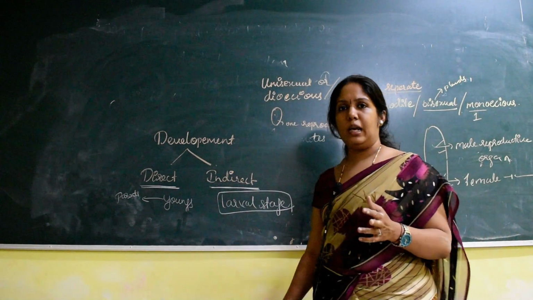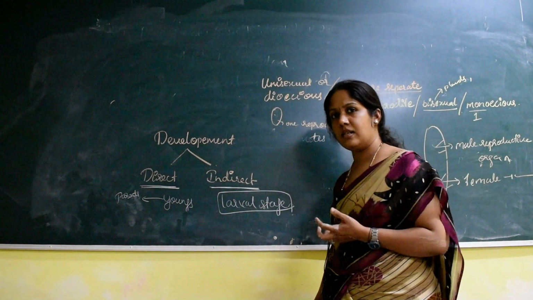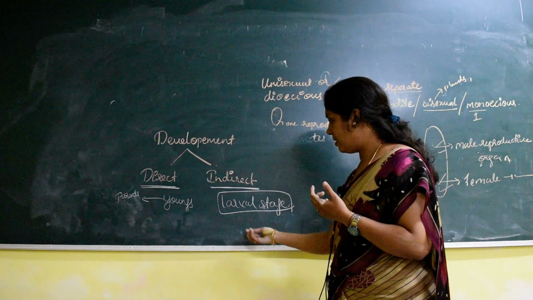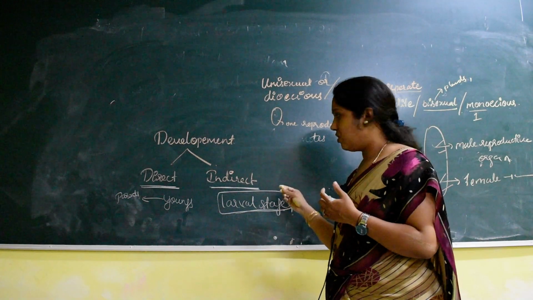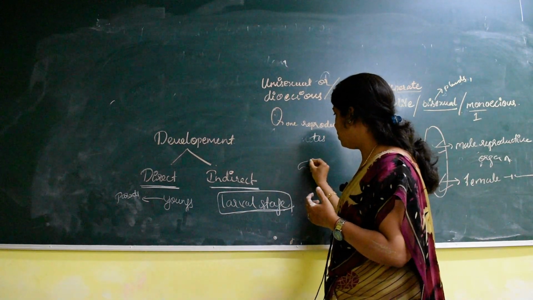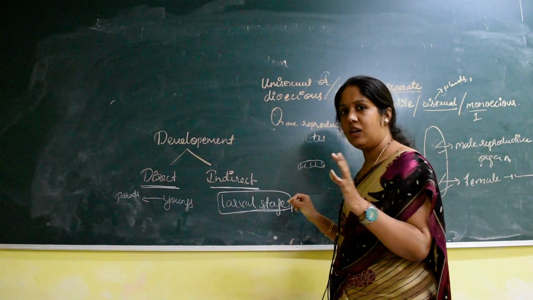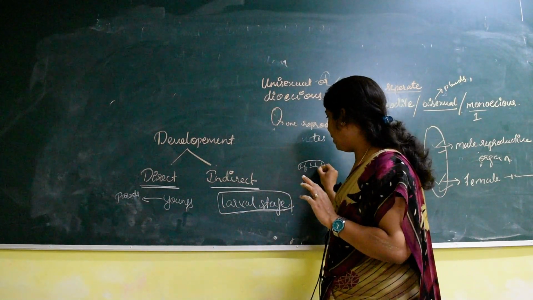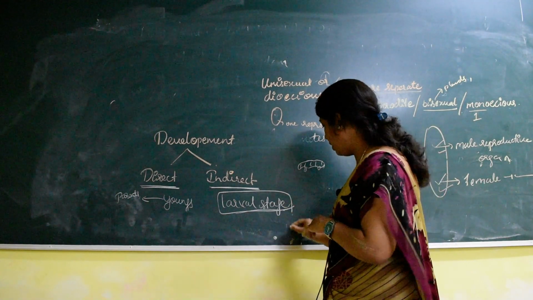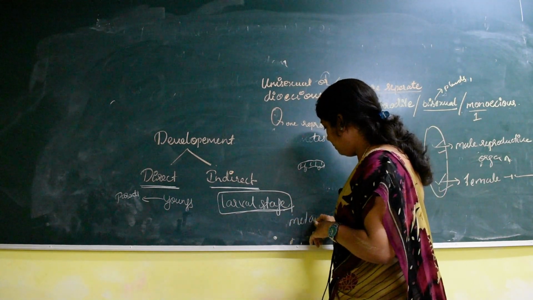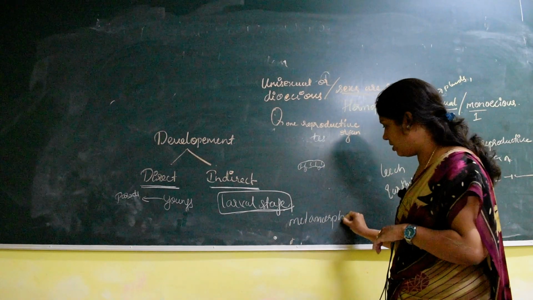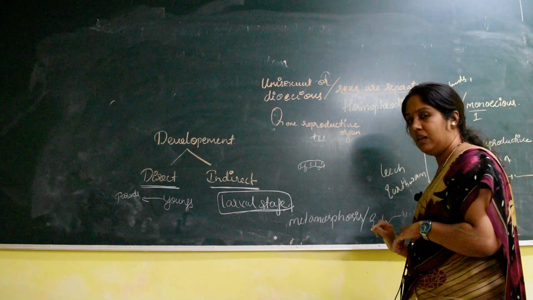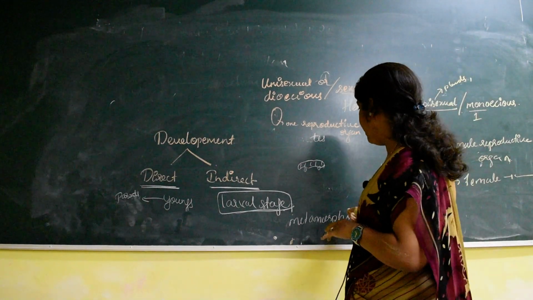The butterfly hatches its eggs. When the eggs are hatched, a larval stage develops from the eggs. The larva, whatever is produced, does not resemble its parent. It looks like a worm. But this larva further undergoes a phenomenon called metamorphosis, or you can say ecdysis, or molting.